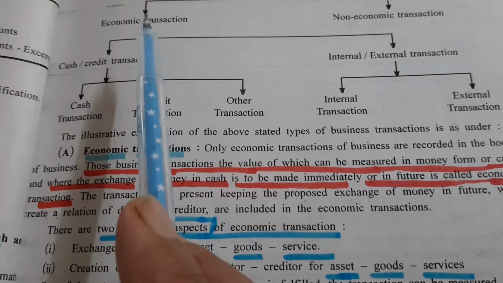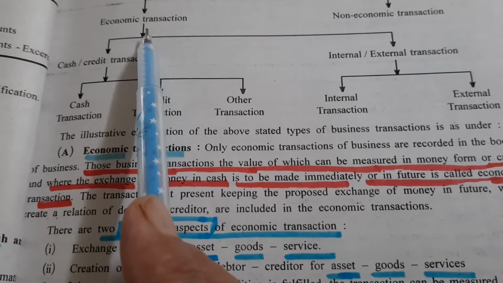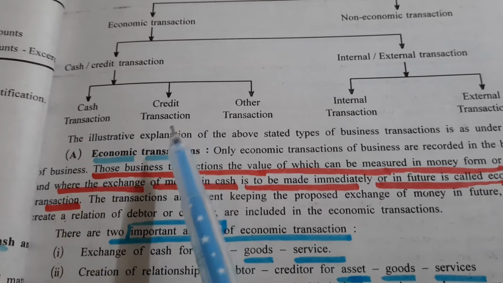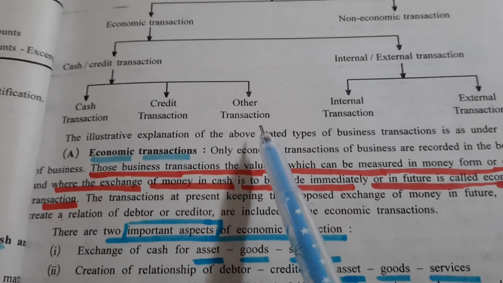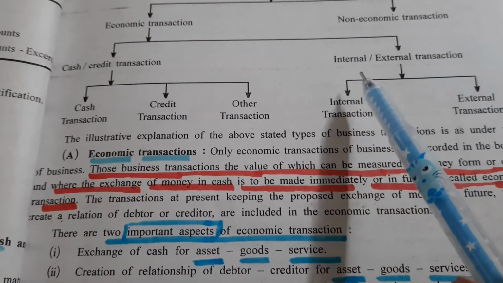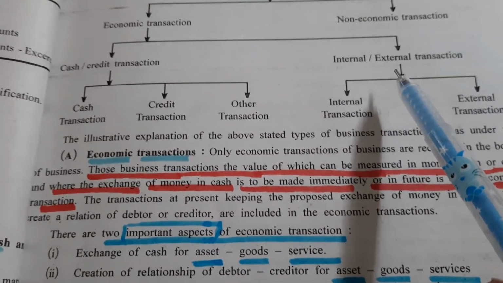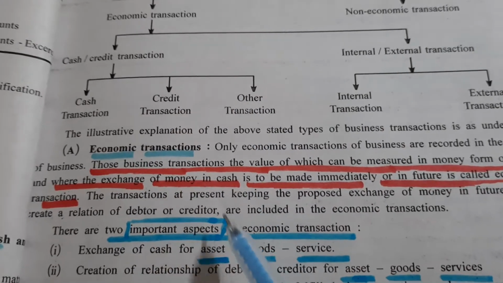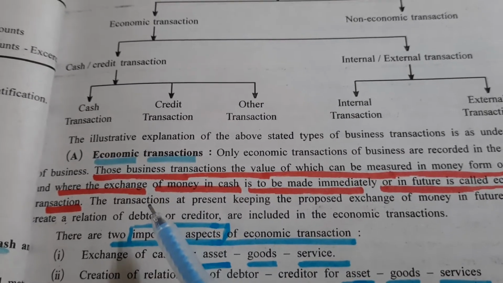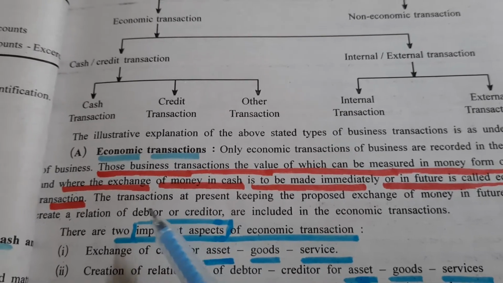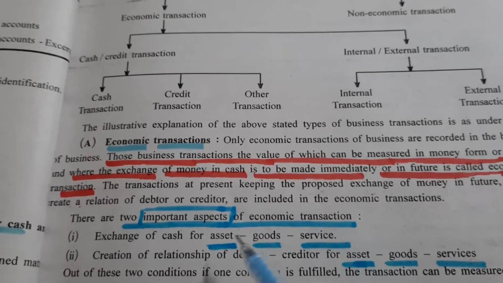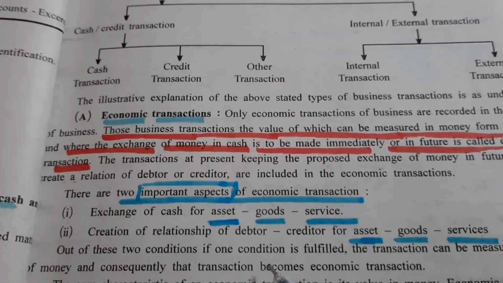Already it has been discussed that economic transactions are classified into cash transactions, credit transactions and other transactions. Not only that, they will also be classified into internal and external transactions. At present, we have seen the meaning of economic transaction. It is always recorded in the books of accounts. These are 2 important aspects of economic transaction, and the third important point to be noted